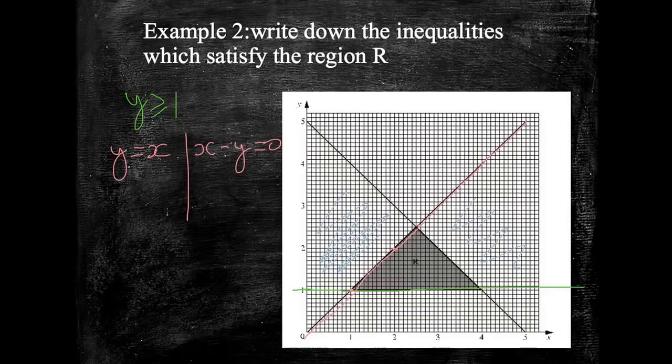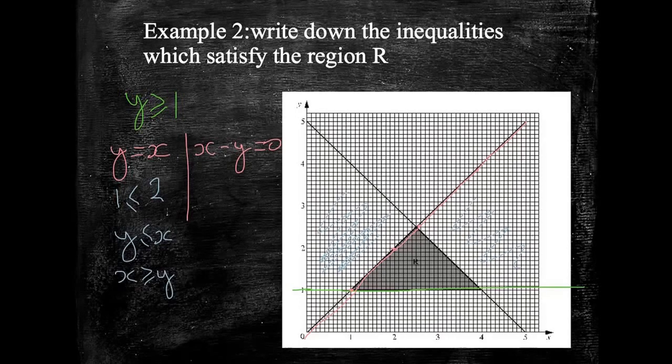Now, if we were doing it the y equals x way, which is a way that you might have picked, let's pick a test point. Let's pick 2, 1. 2, 1 is down here. 2, 1 is in fact in the area that we're interested in. It's less than the line. It's in this kind of grey area. That's when x is 2, y is 1. So that means that I have to have the inequality sign going this way. So that would be that y is less than or equal to x, or if you prefer, x is greater than or equal to y.